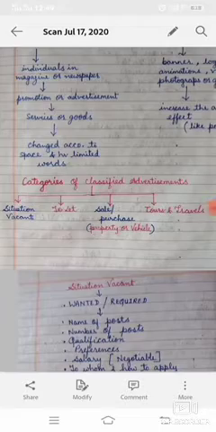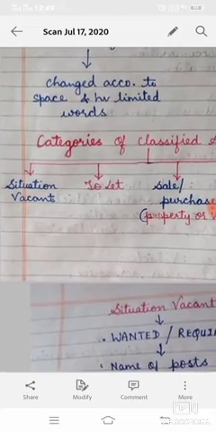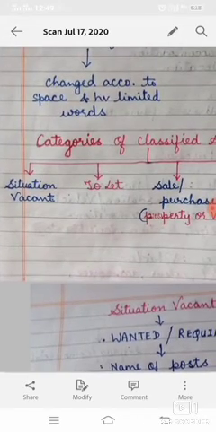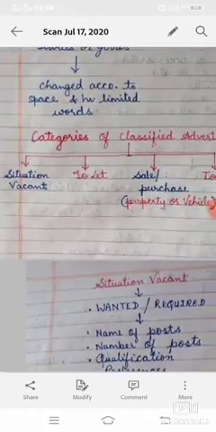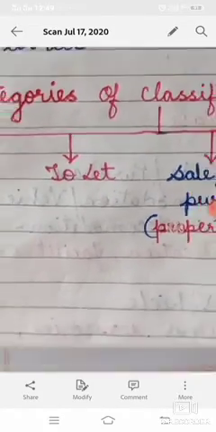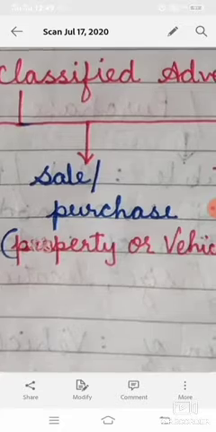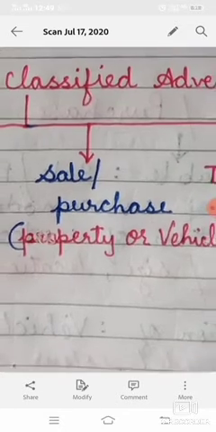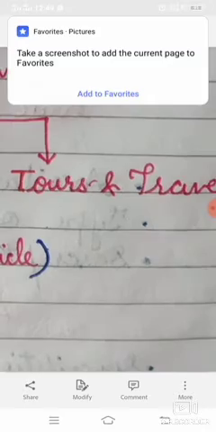Now next, categories of classified advertisement. Classified advertisement can be written in 4 different situations. One is situation vacant, second one is to let, third one is sale or purchase, it can be of property or vehicle, fourth one is tours and travels.